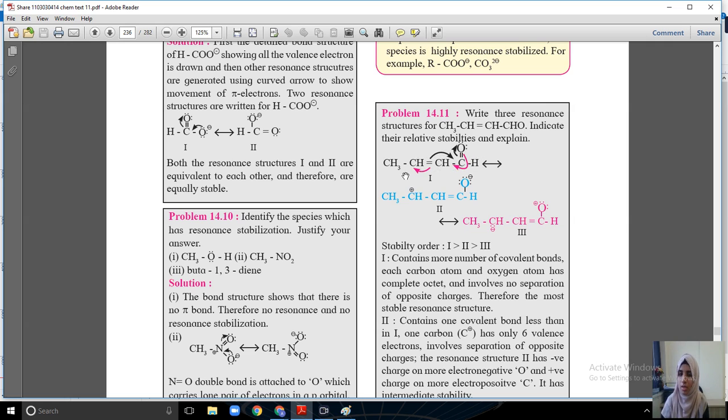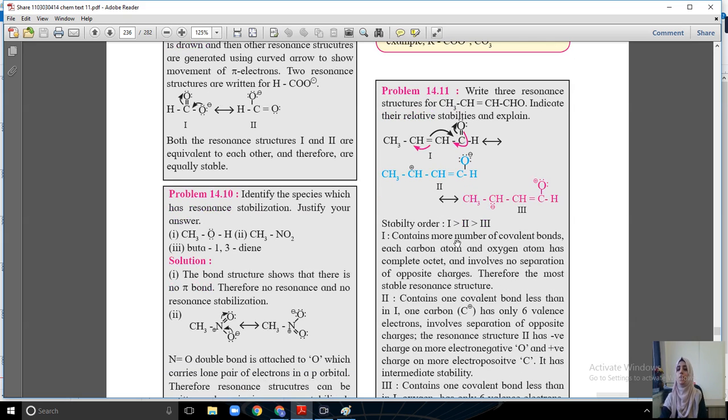हमने स्ट्रक्चर 1 ड्रॉ किया, CH3 CH double bond, इधर भी double single double bond है, conjugated system है, pi bond present है, resonance stabilization show करेगा. If you see, I am breaking the bond in this manner. So structure 2 is forming, which carries a positive charge on the carbon atom, and in structure 3 the positive charge will appear on the oxygen atom. Among structures 1, 2 and 3, structure 1 is the most stable. This is the actual structure or resonance hybrid.